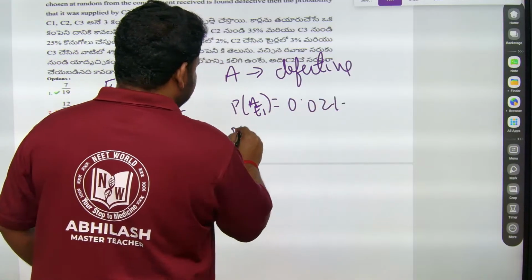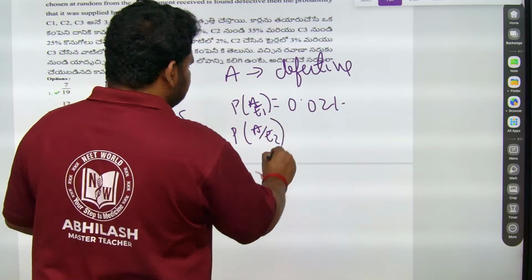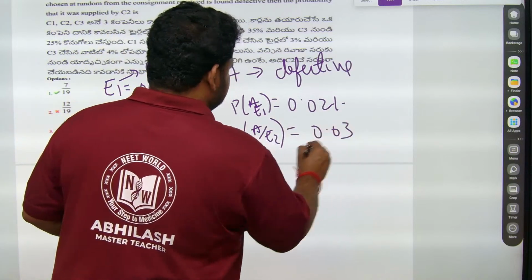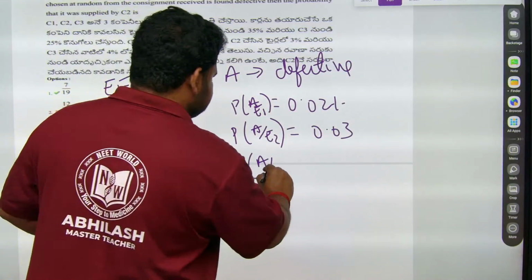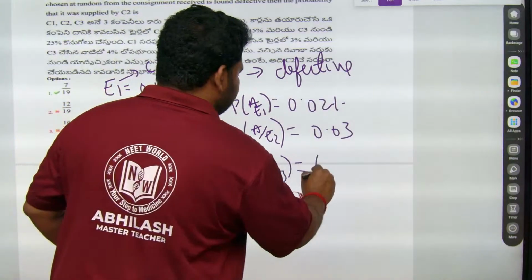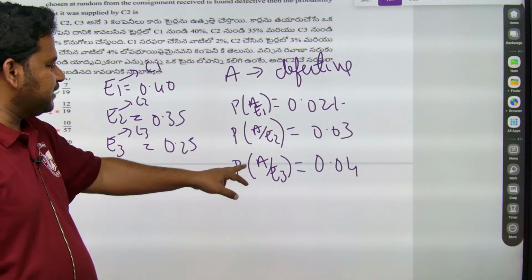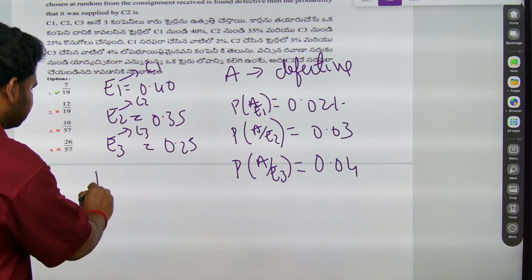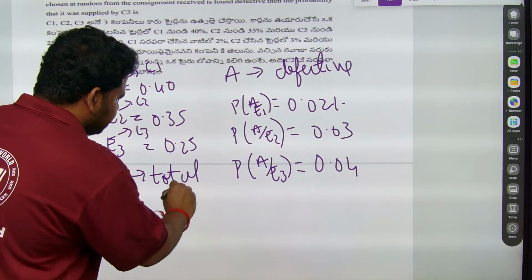P of defective by E2, getting from C2 company, is 3%, that is 0.03. Next, getting defective from C3, that is A by E3, is 4%, that I can write as 0.04. This is what I got for P of A by E1, P of A by E2, P of A by E3. Now I want P of A, all the defective. I have to use total probability.